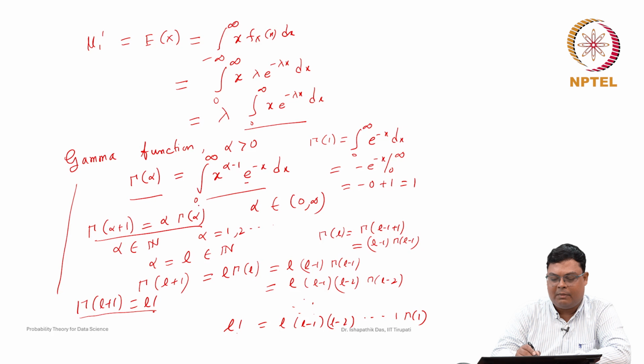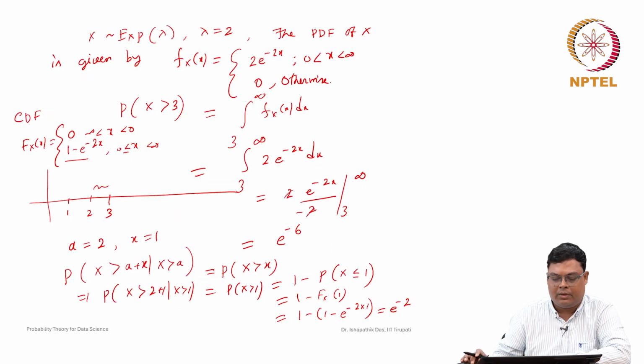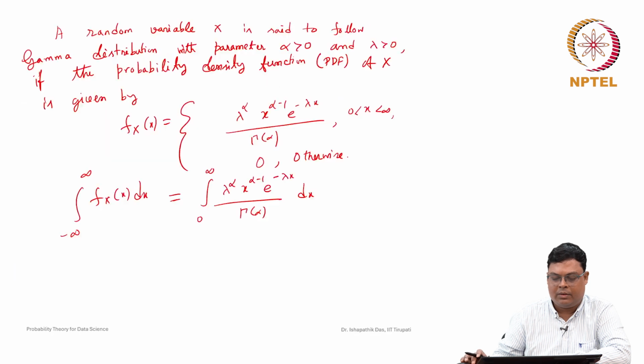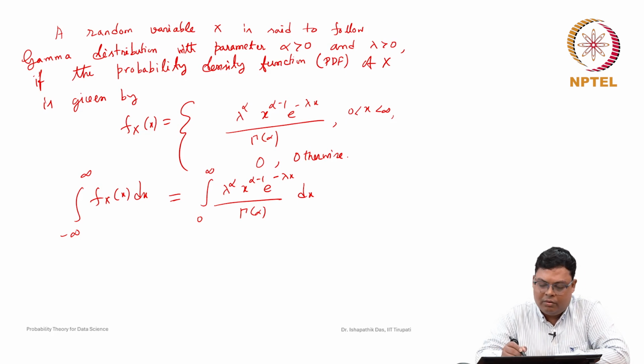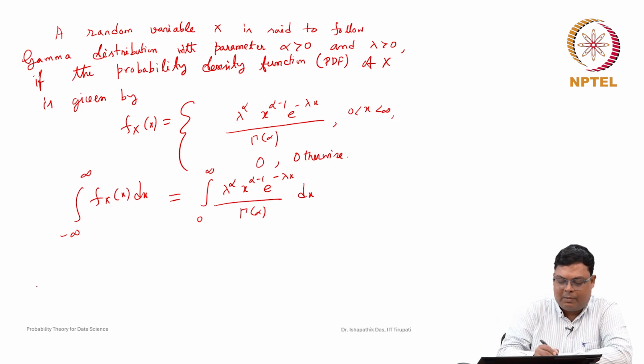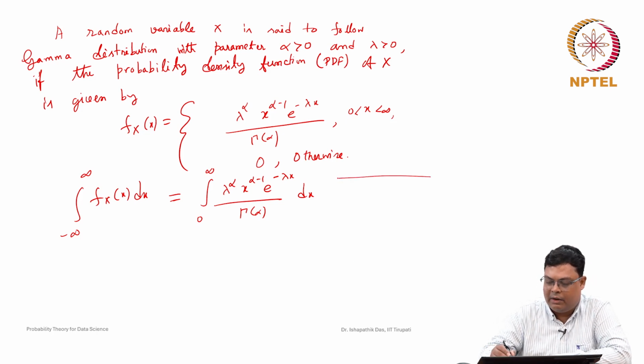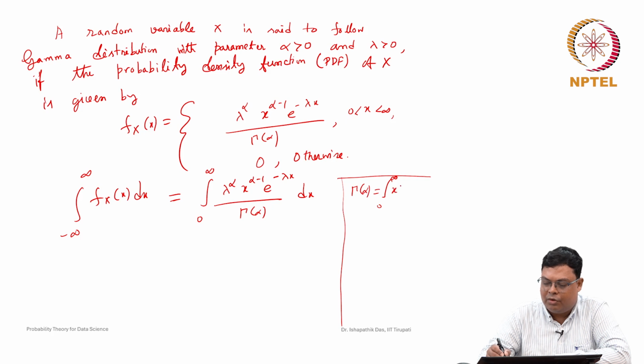Gamma alpha is defined by the integral from 0 to infinity of x to the power alpha minus 1 e to the power of minus x dx. Not only that, all these properties we will also use here. So now, suppose we want to do this integration. What is gamma alpha? I will keep the gamma alpha formula here. Gamma alpha is nothing but the integral from 0 to infinity of x to the power alpha minus 1 e to the power of minus x dx.